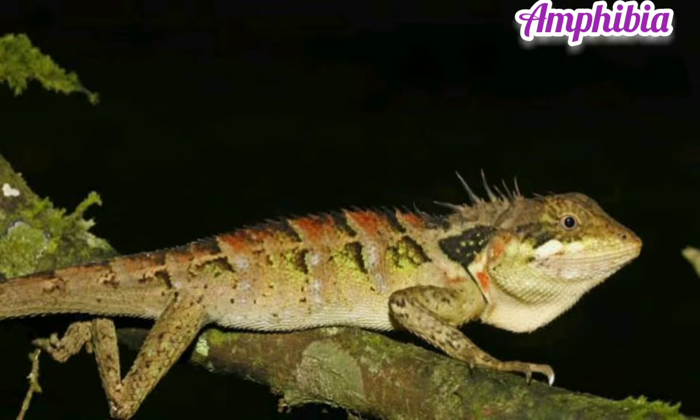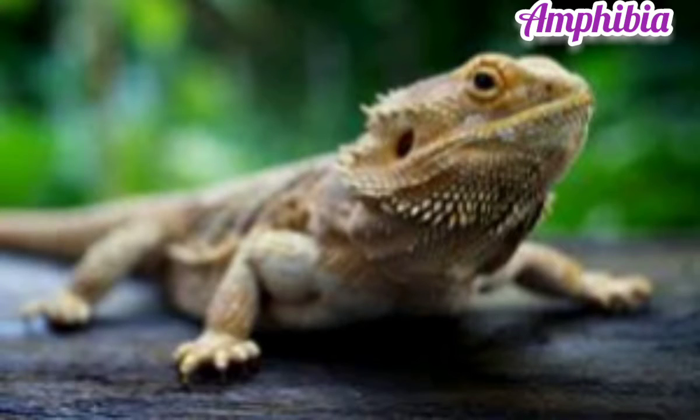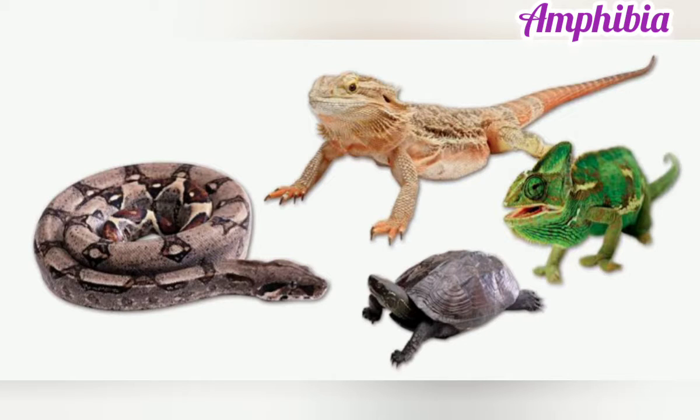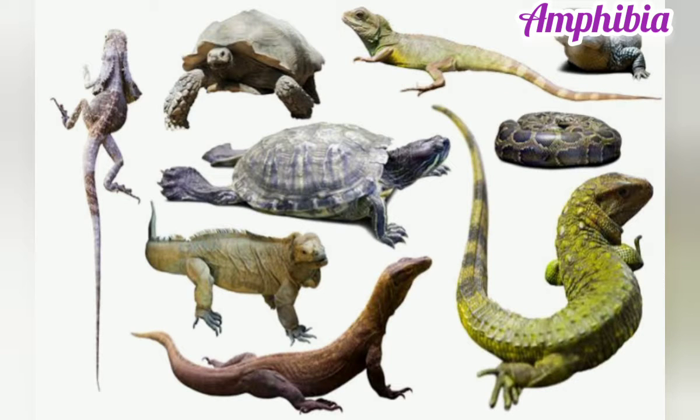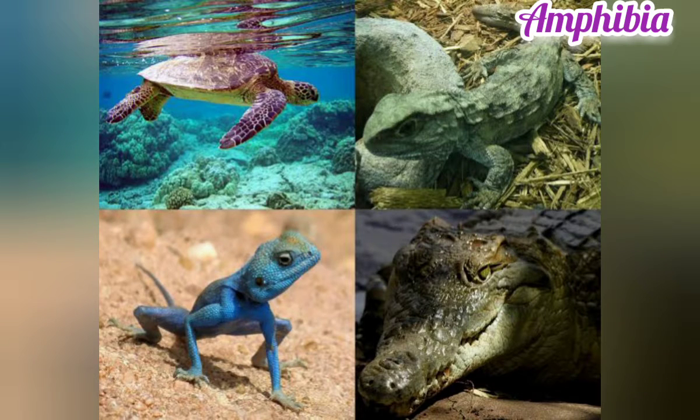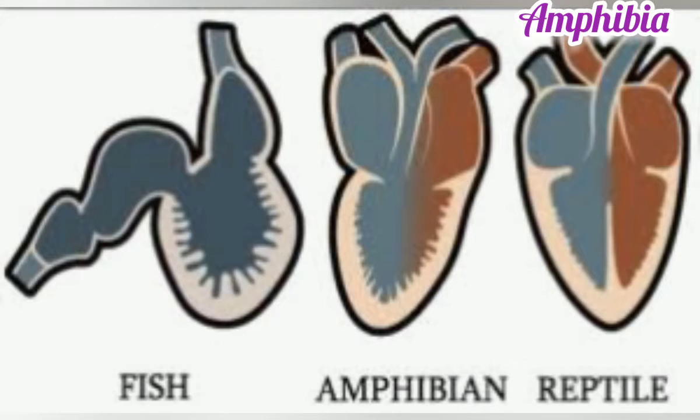Class Reptilia. Reptilia means to crawl or creep. They are fully adapted to land living. The body is covered by horny epidermal scales. Respiration occurs through lungs.